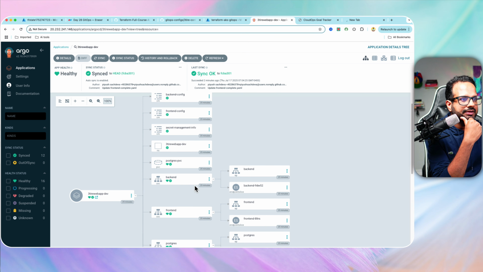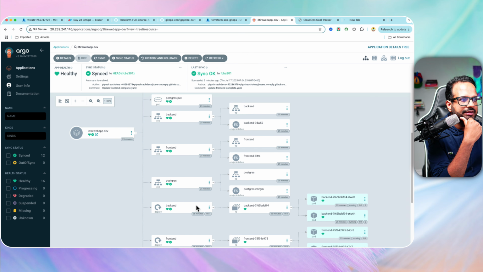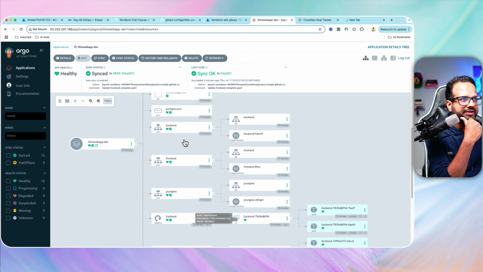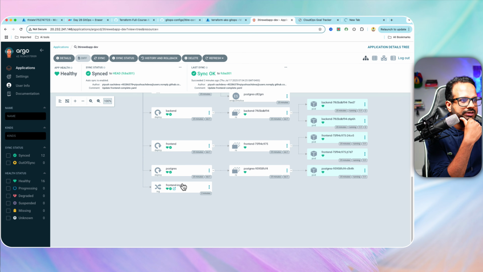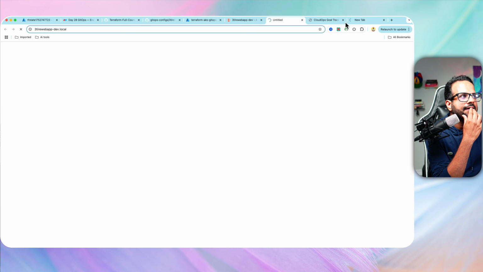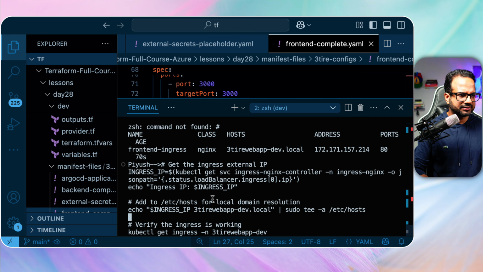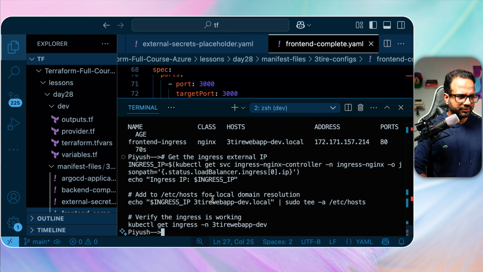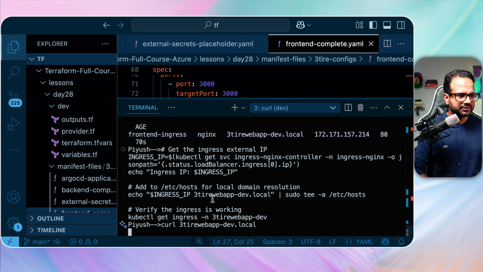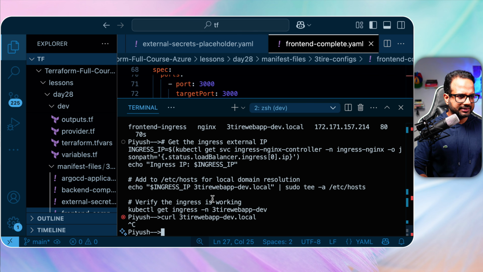And here is the PVC as well. Okay, maybe it will take a few seconds, some time. Meanwhile, let's verify our application if it is healthy. Okay, let's do a curl over here first. No, something is not right. cat /etc/hosts.